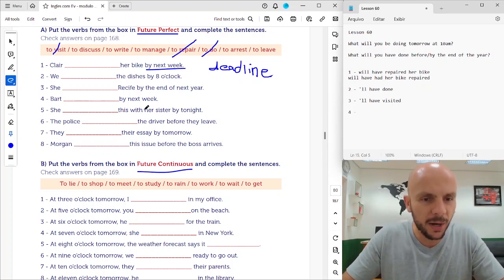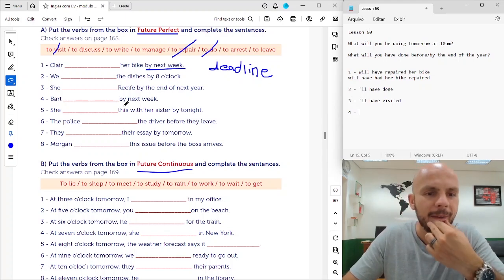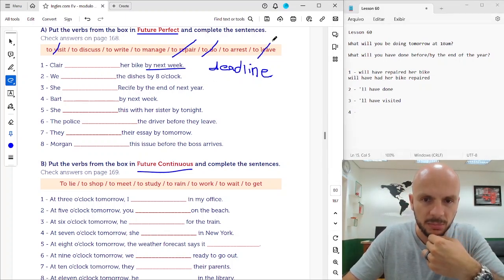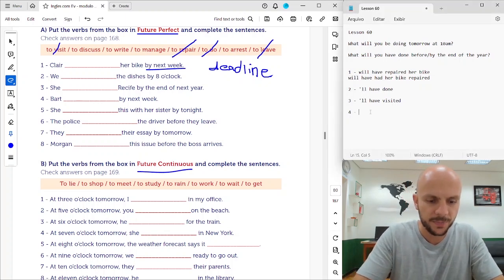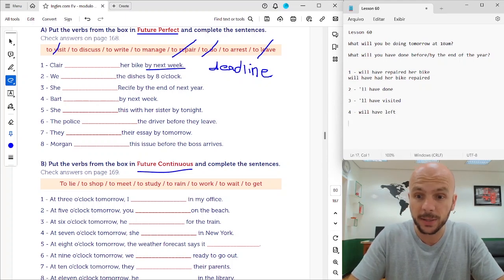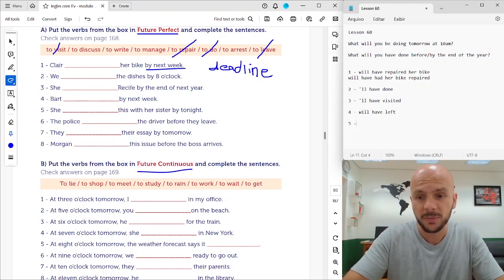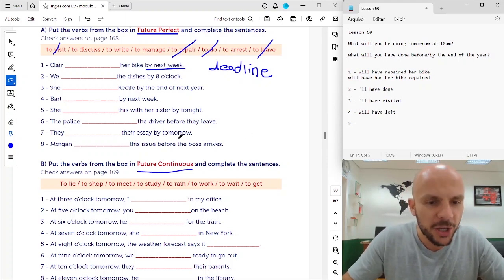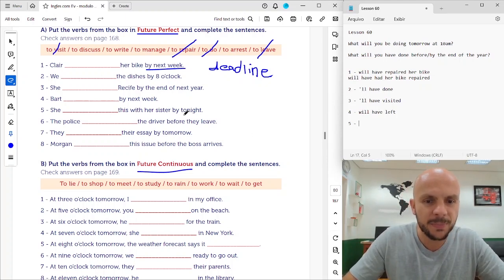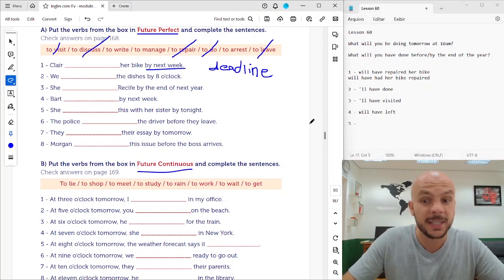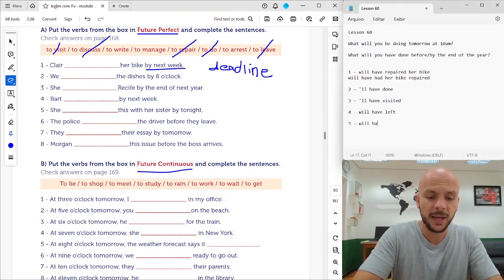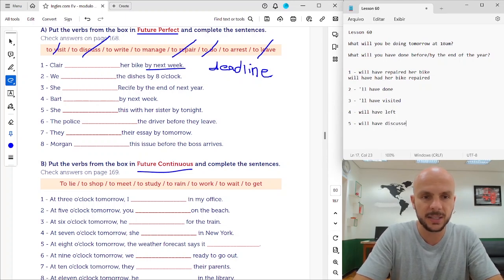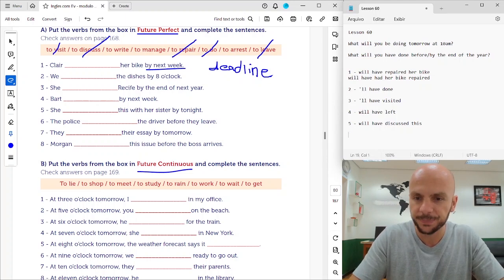4. Bart by next week. Left, yeah. Bart will have left by next week. Maybe before, maybe tomorrow, maybe the day after, but by next week, before next week. 5. She this with her sister by tonight. She discuss. She will have discussed this with her sister by tonight.